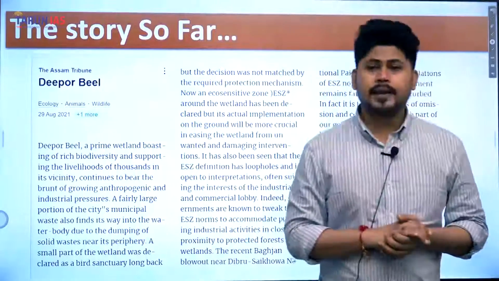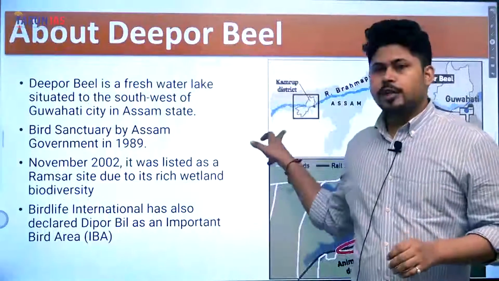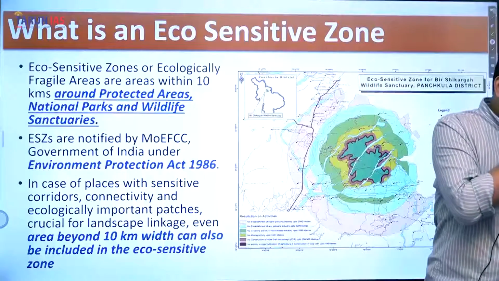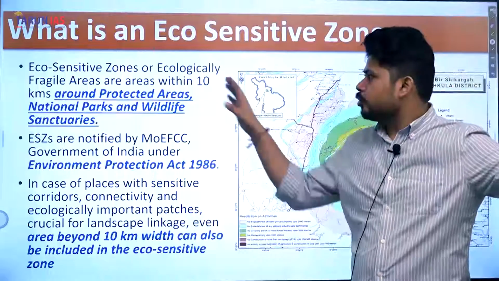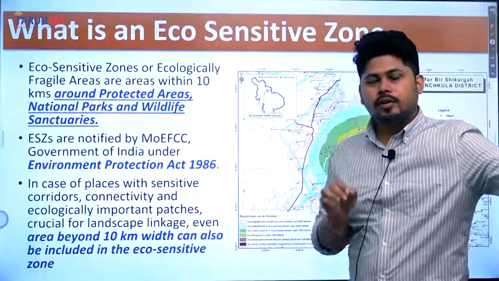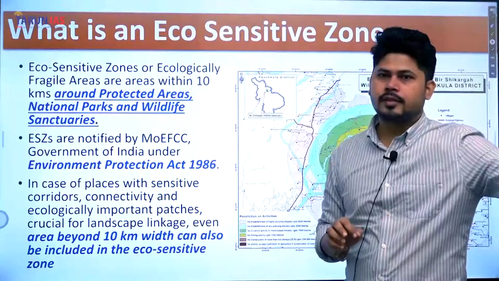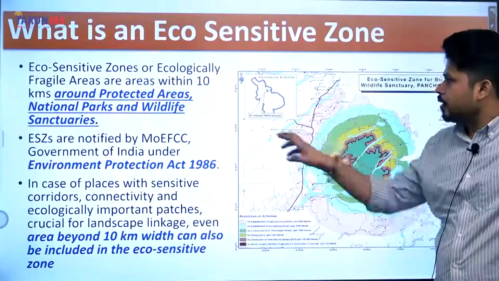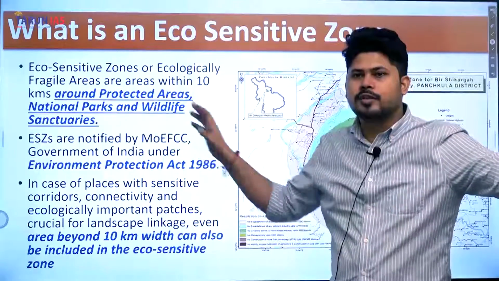Eco-sensitive zones can be declared. Now, if you talk about eco-sensitive zones first, eco-sensitive zones are those zones which are ecologically fragile areas. They are declared within the 10-kilometer range of a protected area like a wildlife sanctuary or a national park.